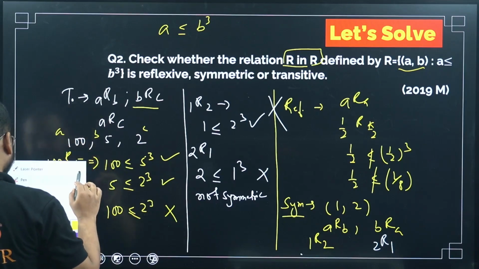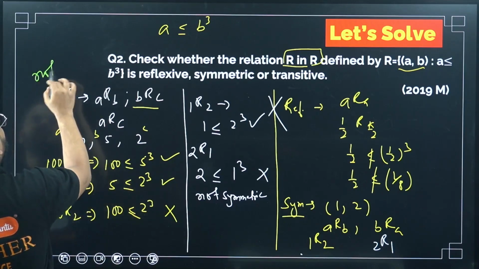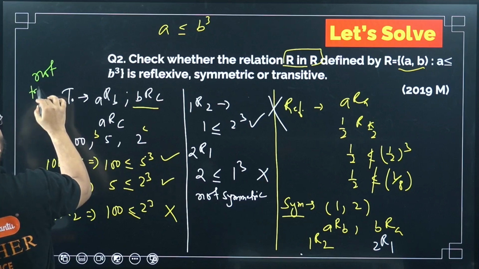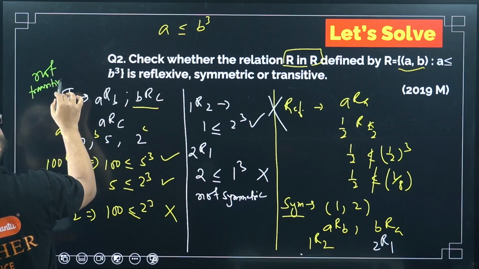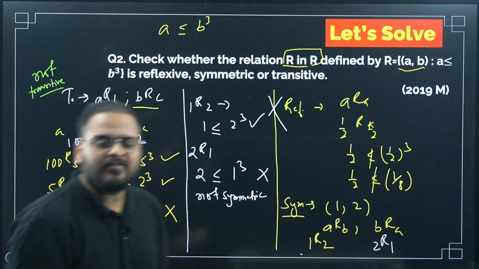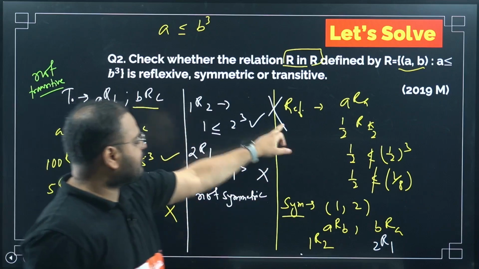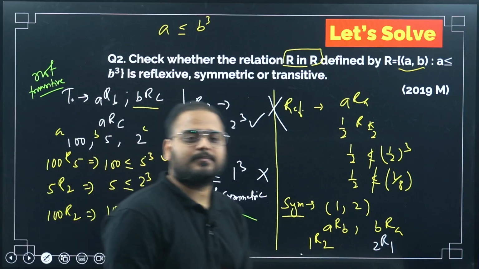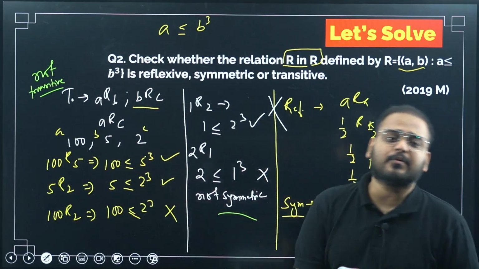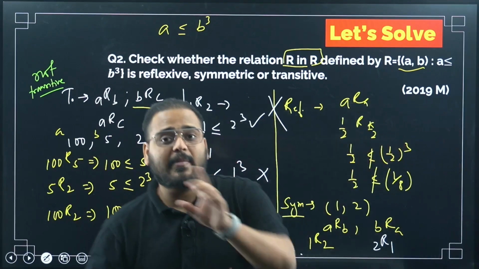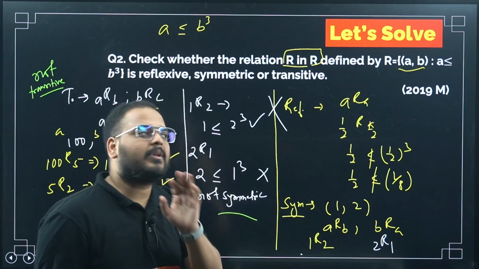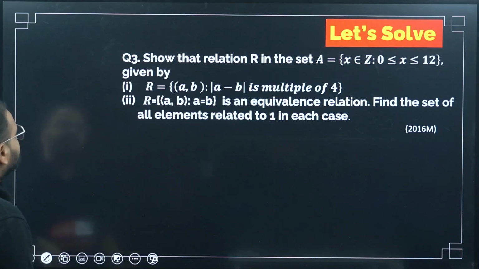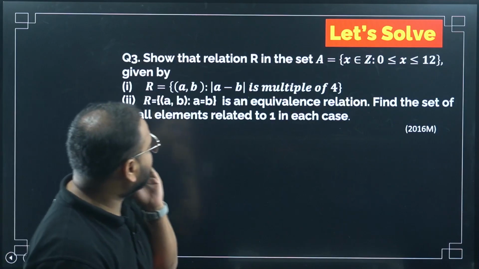What is my answer? Please understand this. Not transitive. So what is my final answer? Not reflexive, not symmetric and not transitive. I hope this is clear. Is this clear, sir? Very simple question. Two questions, similar concept, but this is revised. I hope there will be no problem in understanding relations like this. Okay, let's move ahead.